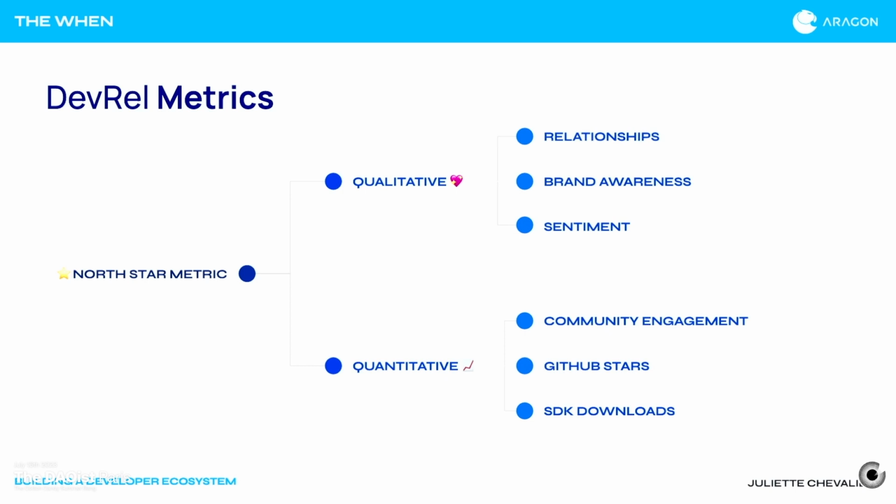And we can map it out across two axes. First, qualitative. How are the developer-to-developer relationships within my community? How is the brand awareness? How's the sentiment? That je ne sais quoi that you can kind of sense as you're speaking to people. And then there's, of course, the more quantitative stuff, right? The Discord metrics, how is the community engagement, the GitHub stars, how much are they using your code, the SDK downloads. And both of these carry equal weight, even though one of them is way more hard than the other.